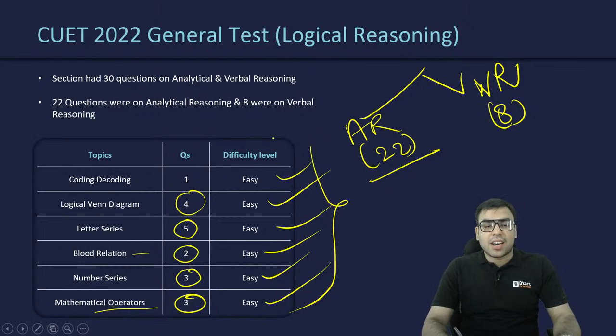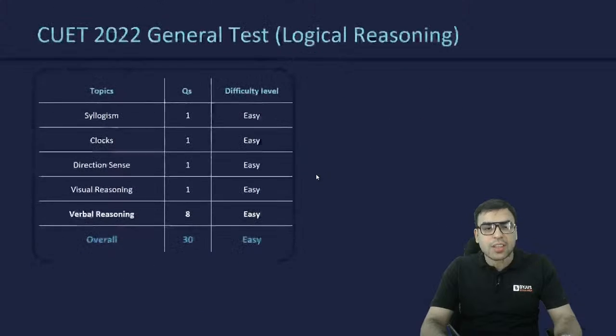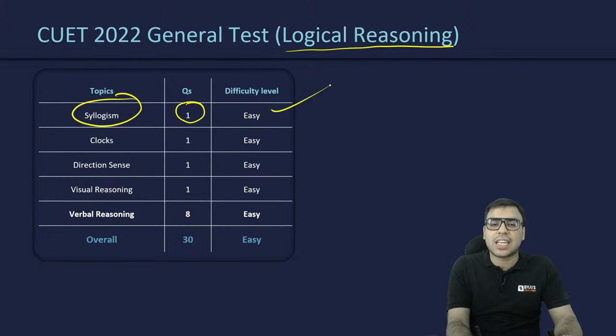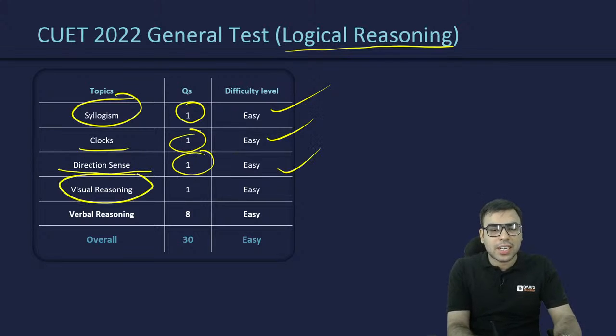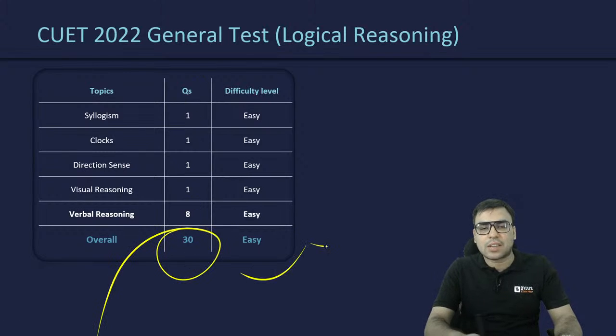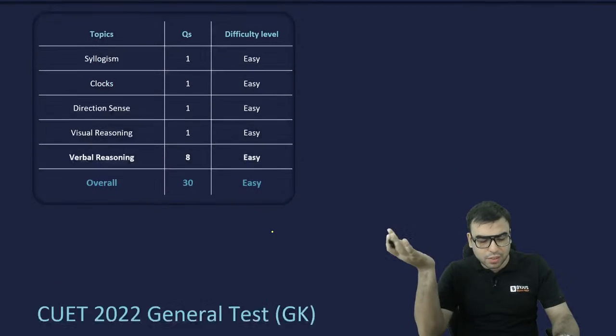Yes, let's discuss general test logical reasoning. Syllogism, there was 1 question, easy level. Then clocks, 1 question, easy level. Direction sense, 1 question, easy level. Visual reasoning, 1 question, easy level. Then verbal reasoning. In total, there were 8 questions, easy level. So overall there were 30 questions, easy level. Just have an idea about it.